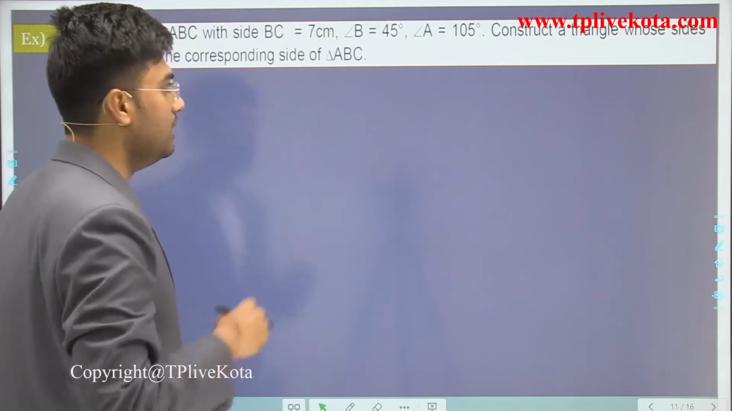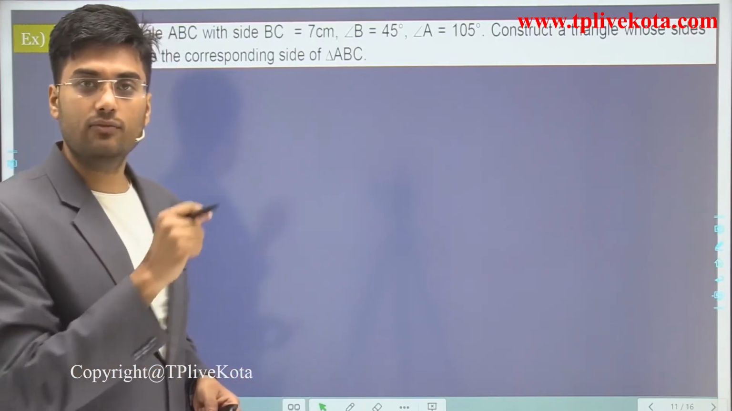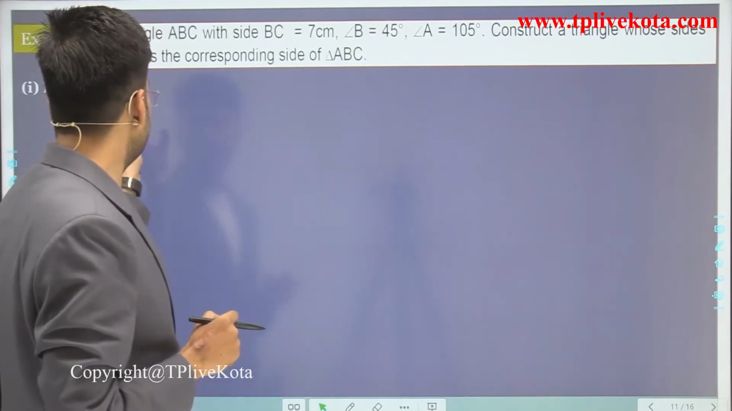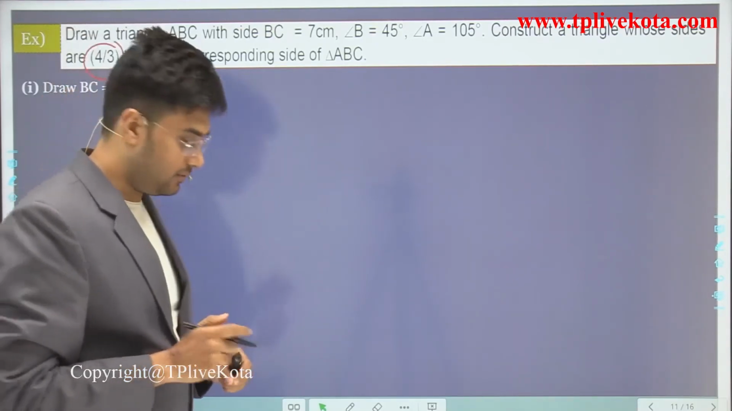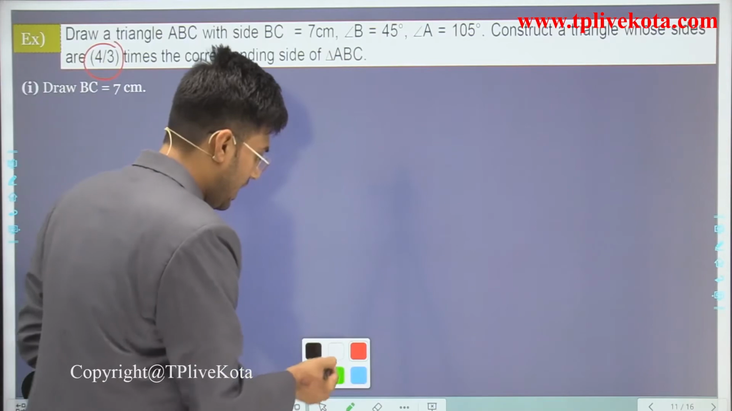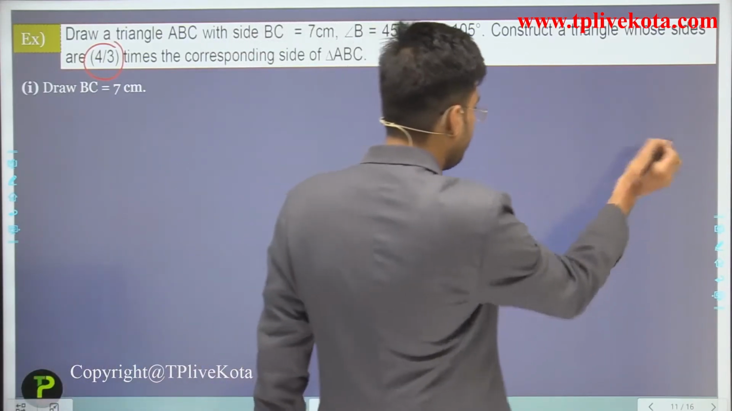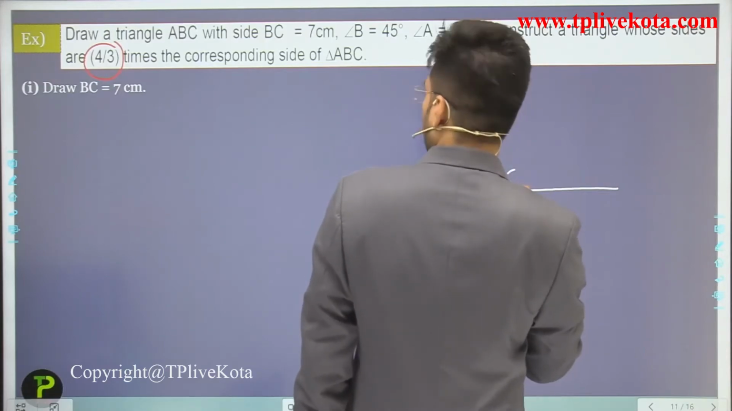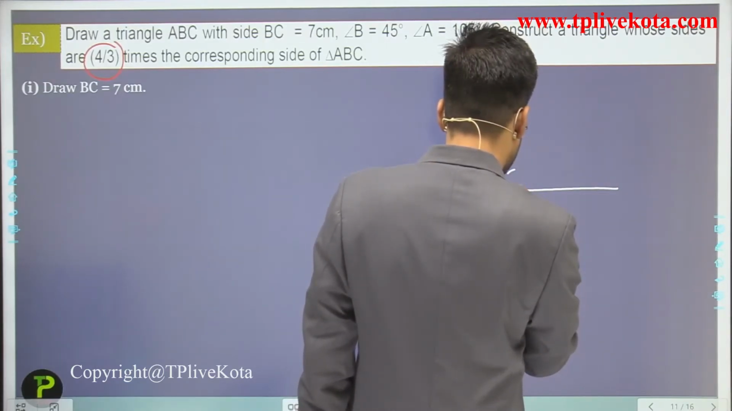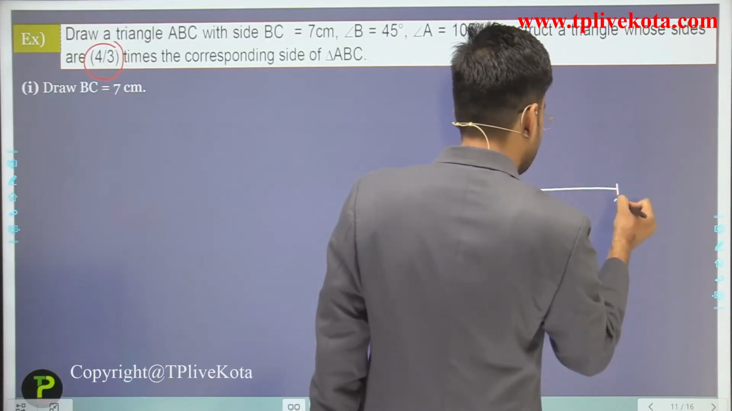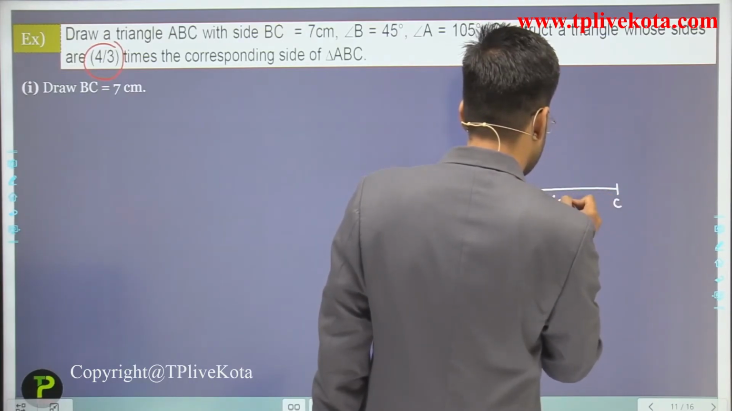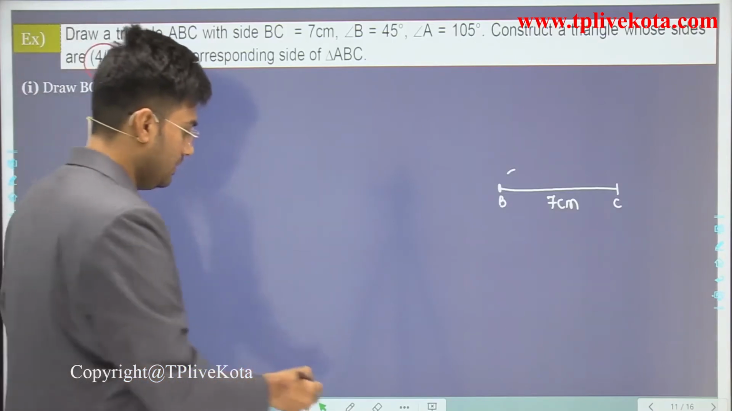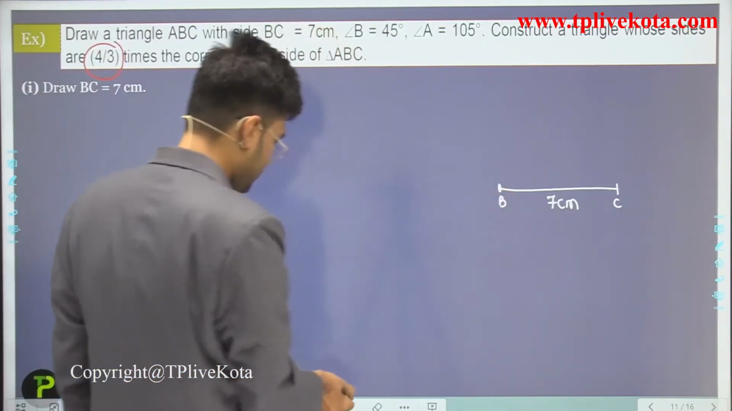So first of all, let's construct the triangle of given data. First step is what? Draw BC equal to 7 centimeter. First of all, we have to draw BC. This is B and this is C, 7 centimeter. Clear? This is the BC of 7 centimeter. Now the next step is what?